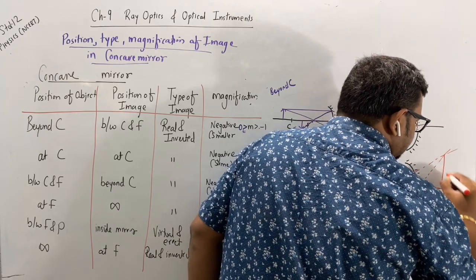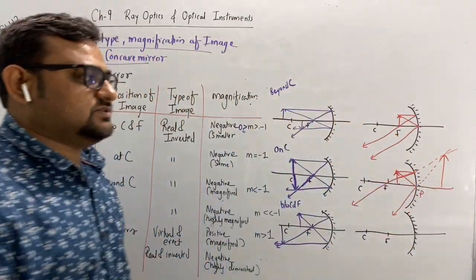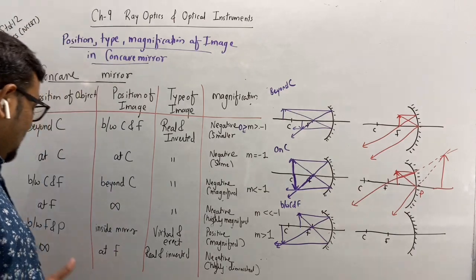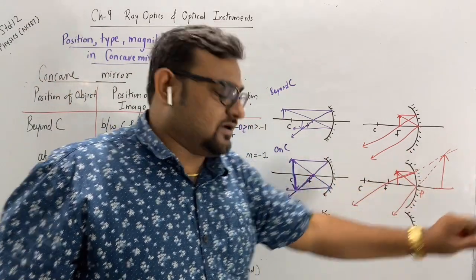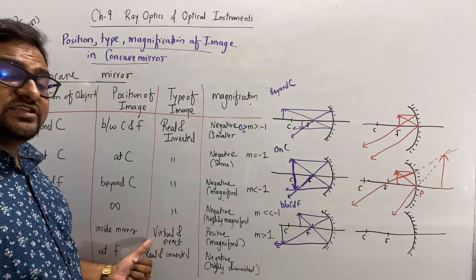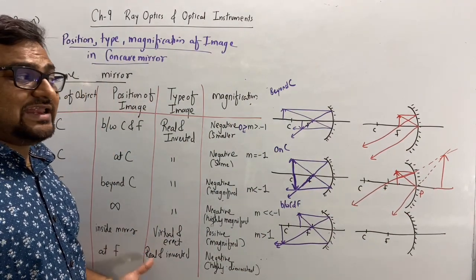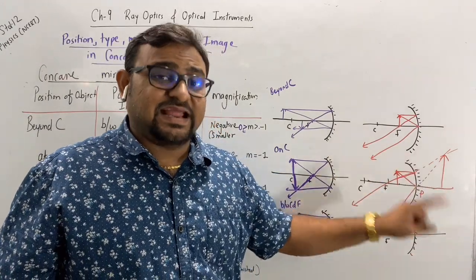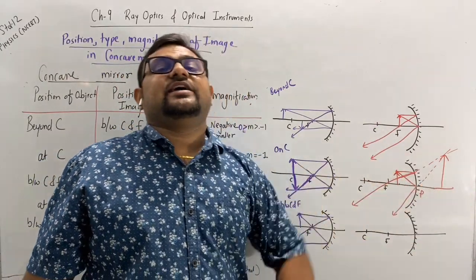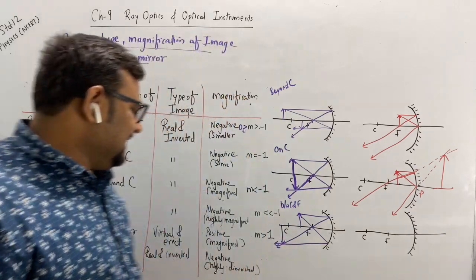this is the image. So see now, when the object is between F and P, where is the image? Inside the mirror. Okay, what is the type? Virtual and erect. So you can see it's straight. It's not inverted. Right? And as it is inside the mirror, it's virtual and erect.